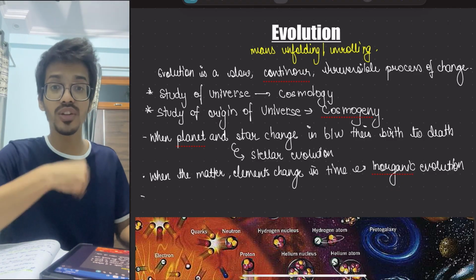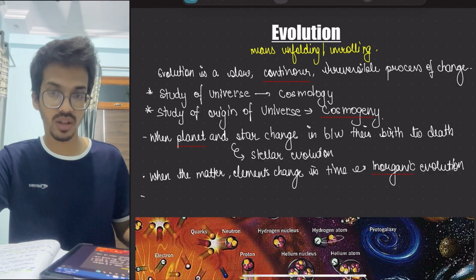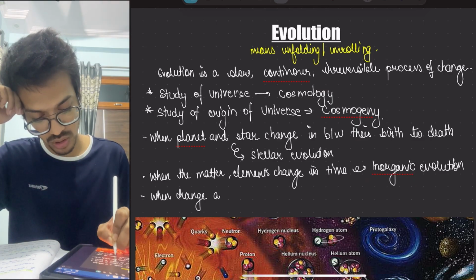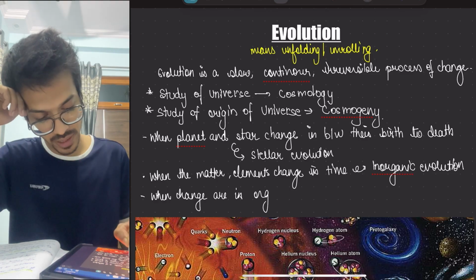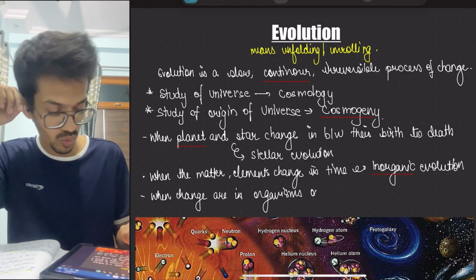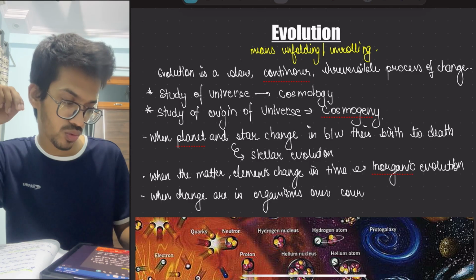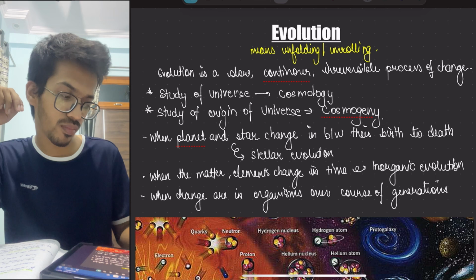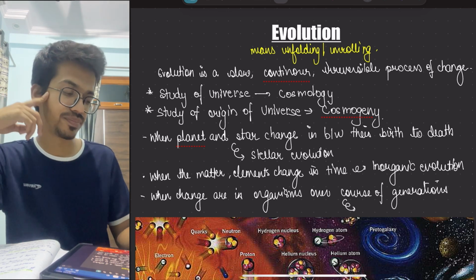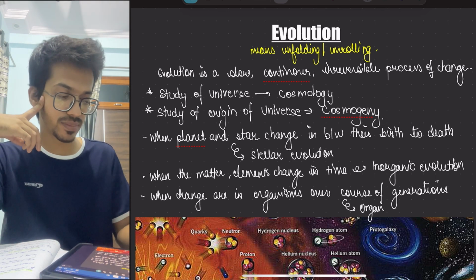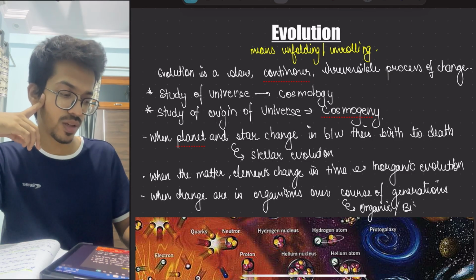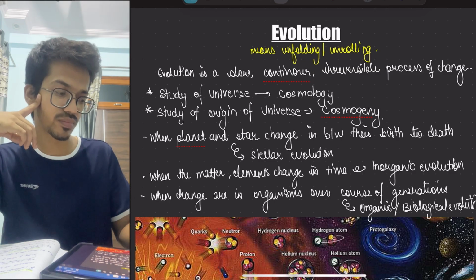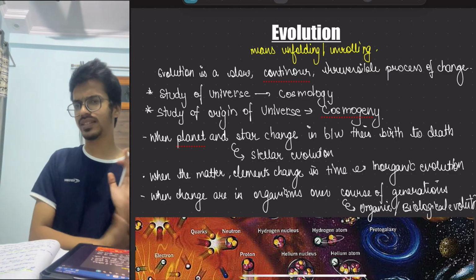Humans, how the humans are evolving, we call it biological evolution. So when changes occur in organisms over the course of generations, it will be termed organic or biological evolution. This is the basic thing.